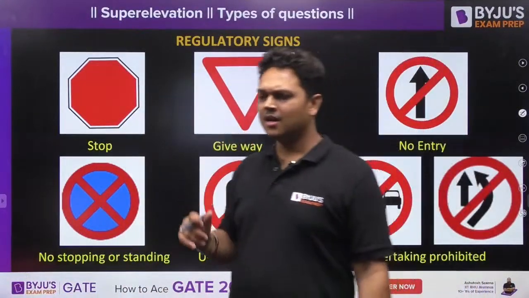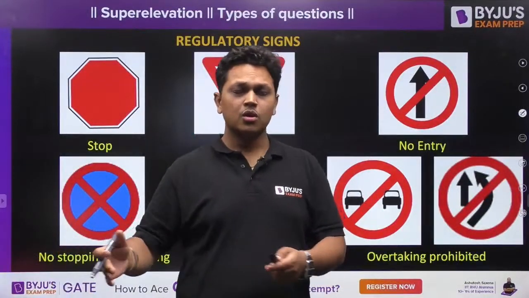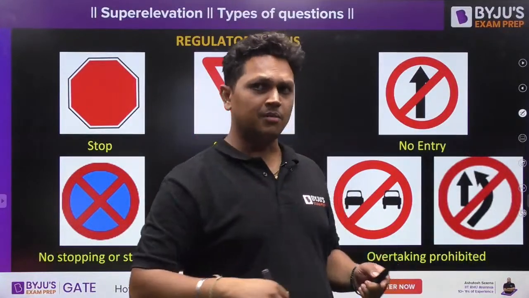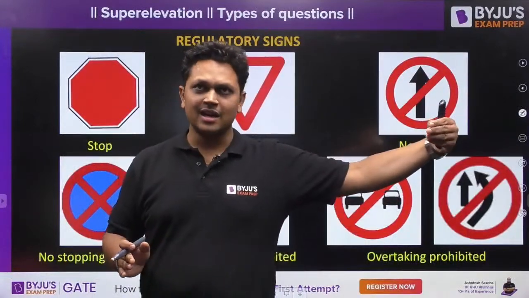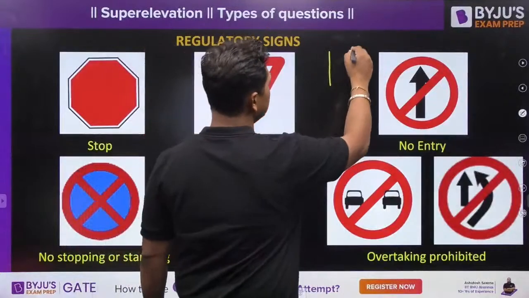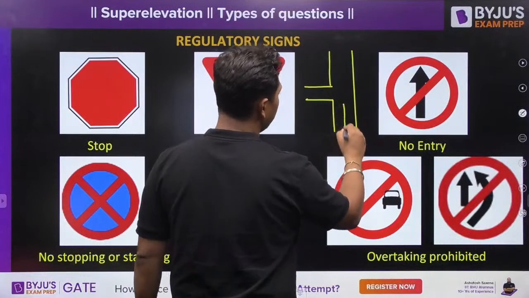Explain give way sign. See, give way means you are giving way to someone else, right? I will tell you one more example. Suppose you are traveling on a road, and there is another lane which is entering that road like this.